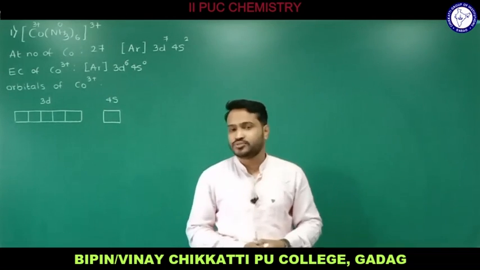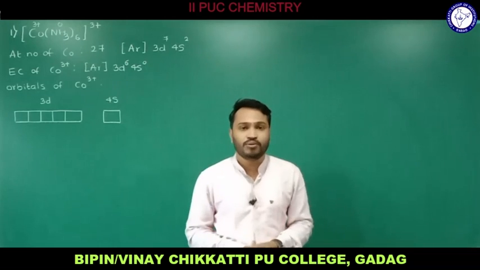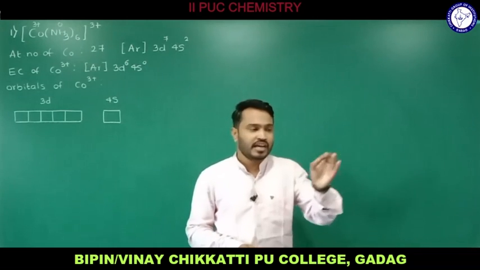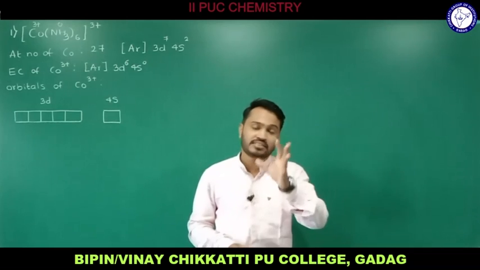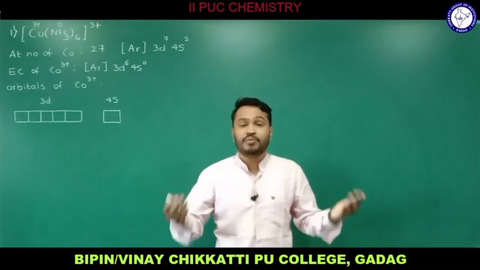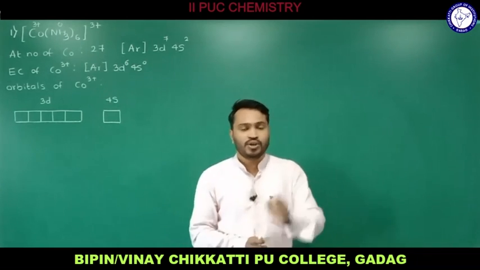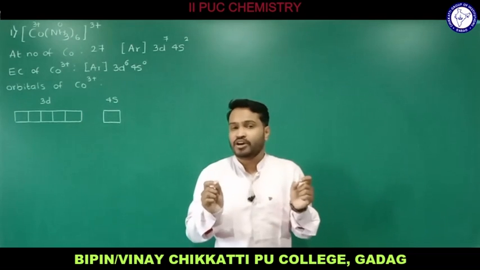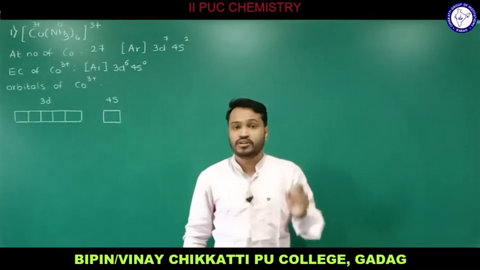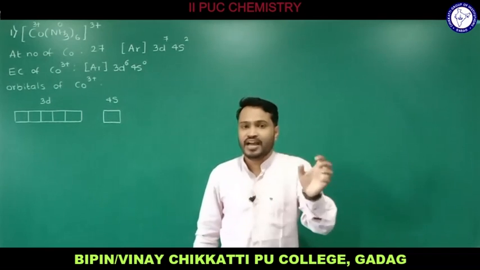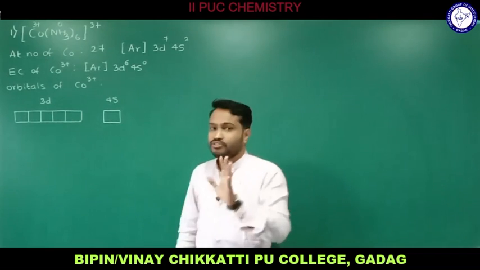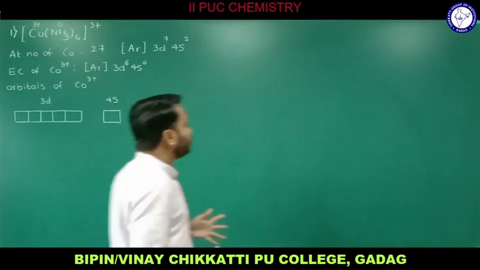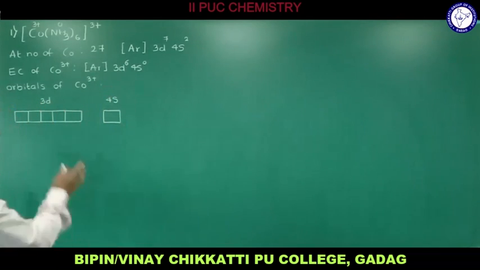Extra stability rule: half filled and completely filled atomic orbitals are stable. All these are familiar rules used in filling electrons into different atomic orbitals, and you need to remember them. If you know that, we can fill the electrons very easily. So in the 3d atomic orbitals, I have 6 electrons to fill.